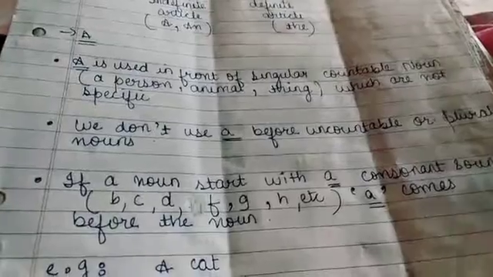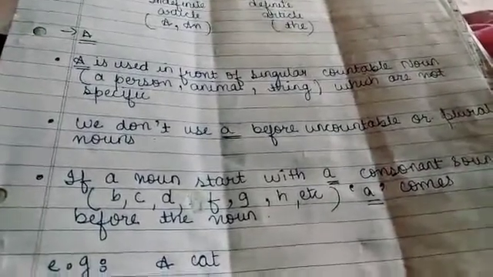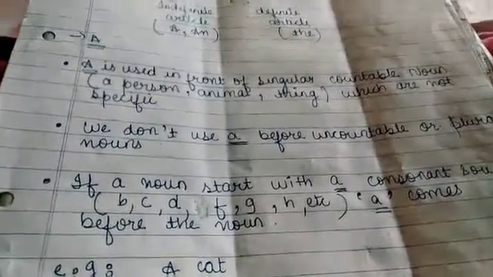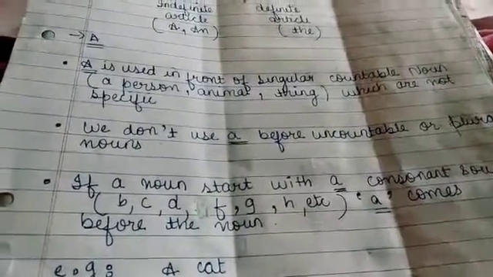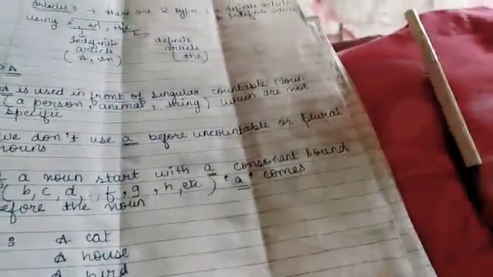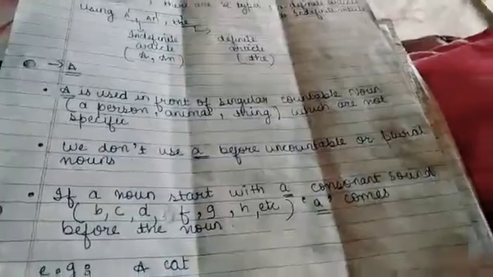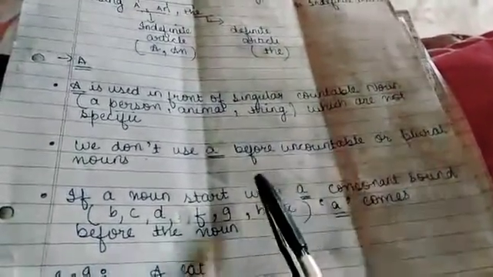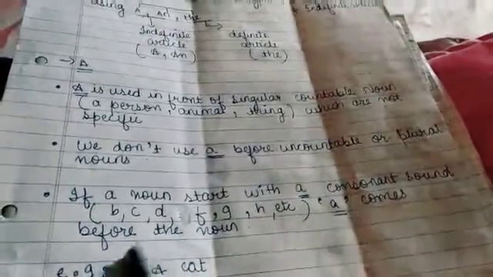Name of the person. Then, for example, there is a dog. Dog is what? Noun. It is specifying the name of the animal. Now think, this is a pen. Pen is a noun. It is specifying, right? So where we will use "a", we will use it before a noun.